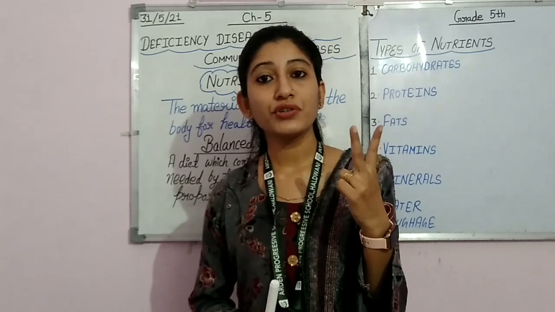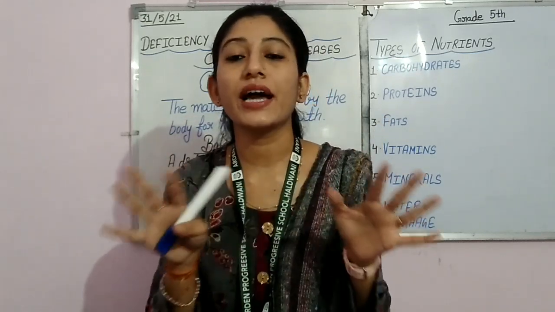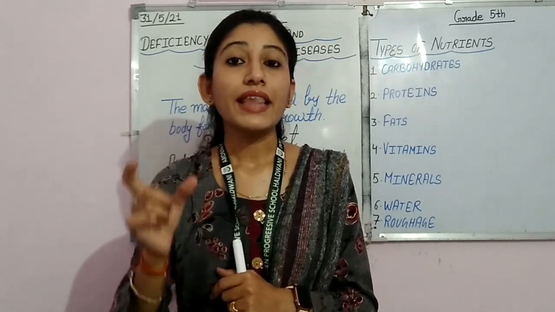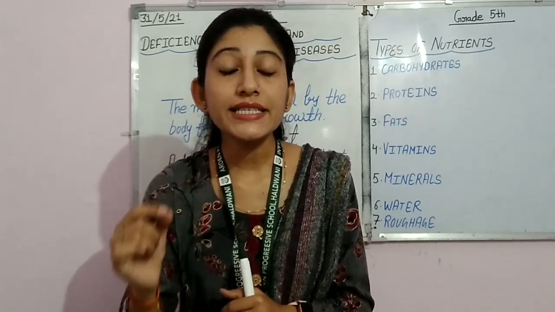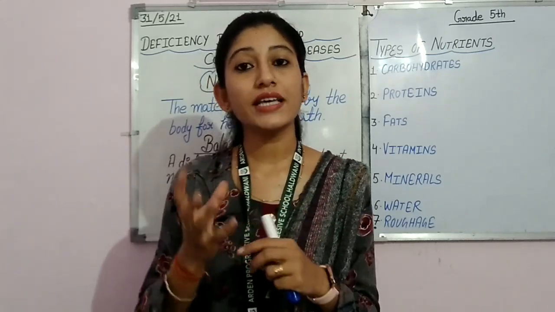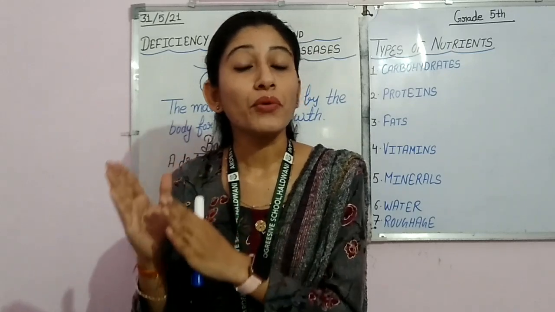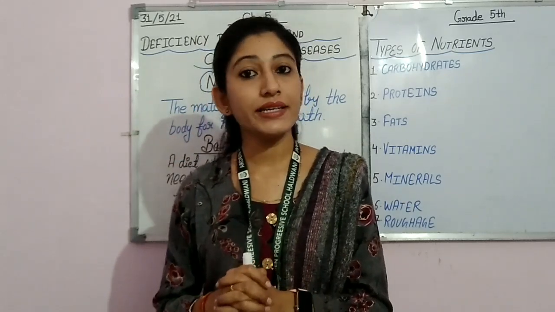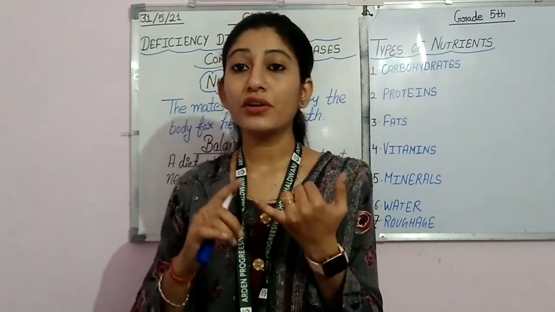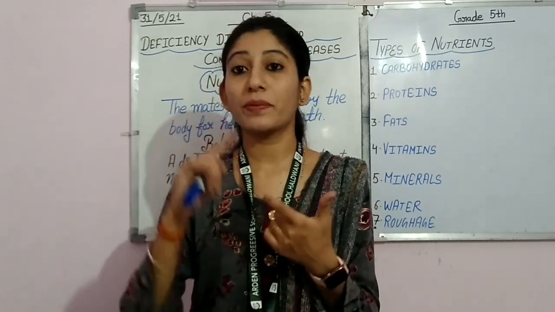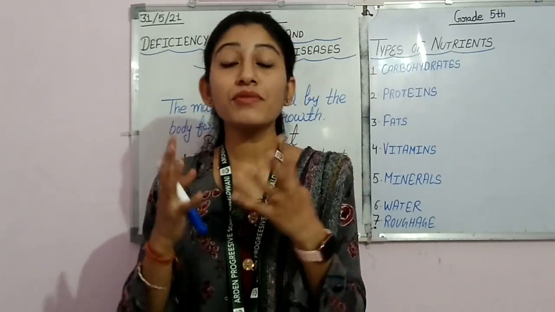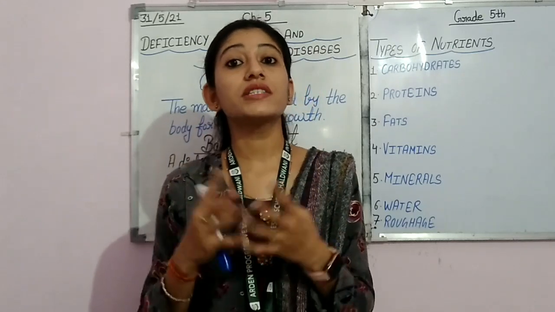Second thing, now we come to know that we must have different types of nutrients. So student, there is a term that is called balanced diet. When we eat all types of nutrients in proper portion, then it is called the balanced diet. Suppose when you are taking a meal, then you must have rice, you must have chapati, you must have vegetable, you must have dal. During daytime you must have fruits, during evening you must have milk.